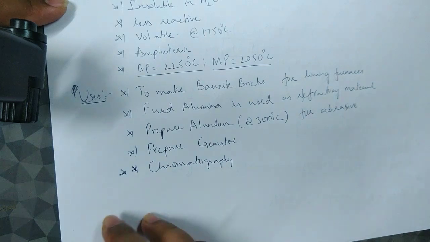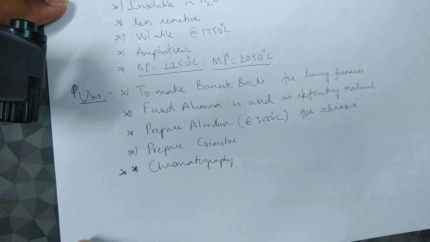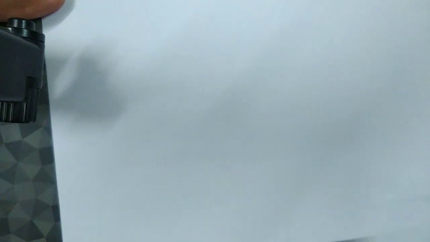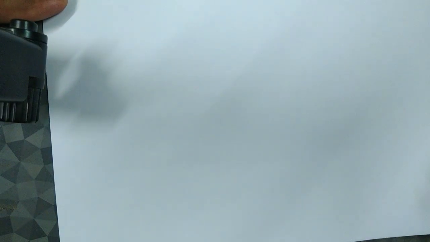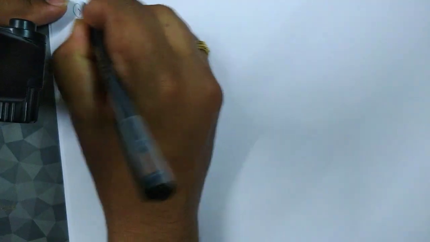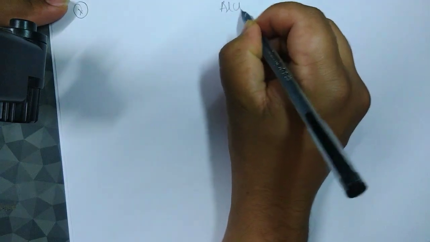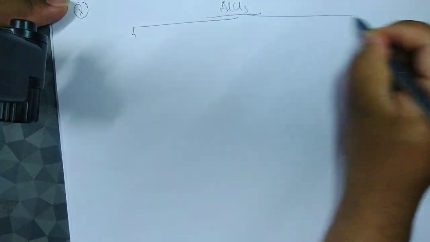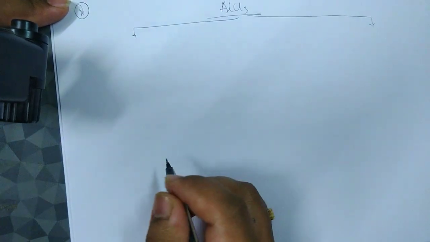Okay, then next, moving to aluminum chloride. What is this aluminum chloride? See, aluminum chloride exists in two forms: the anhydrous form and the hydrated form.